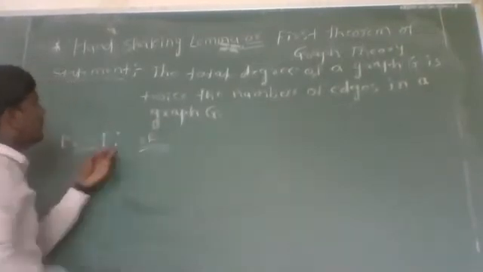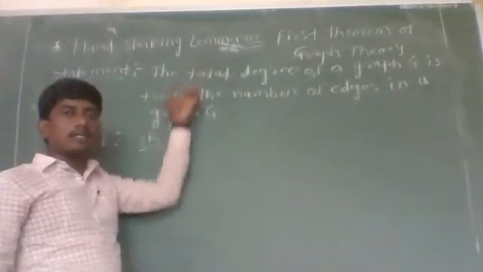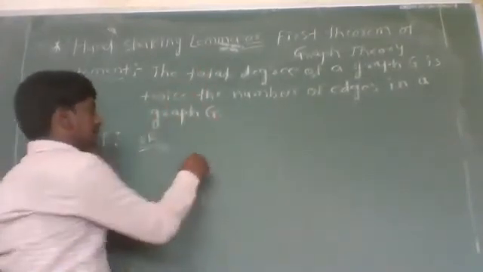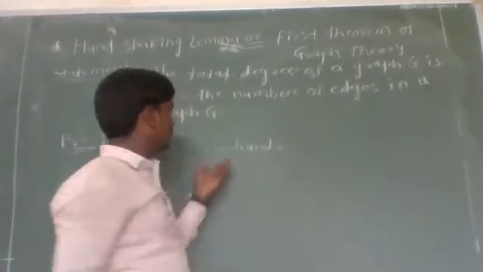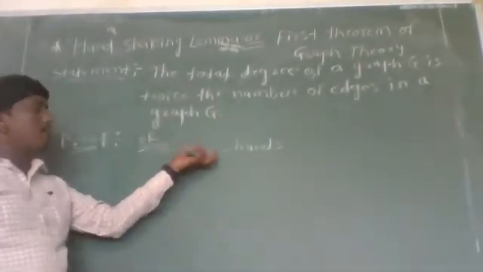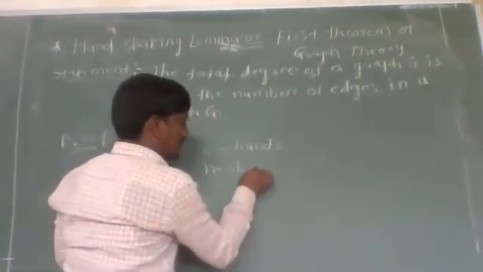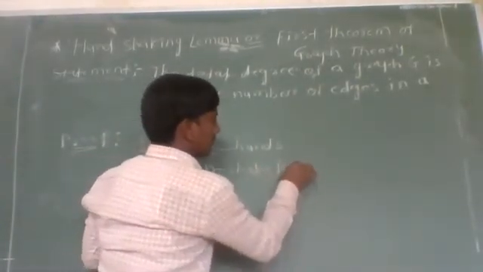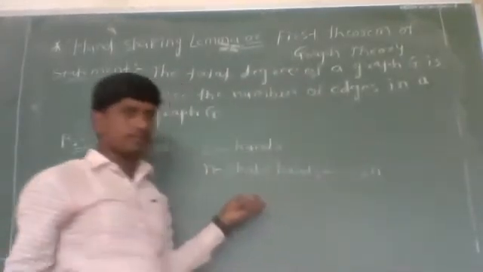Therefore, the number of hands involved in n handshakes will be equal to 2n.